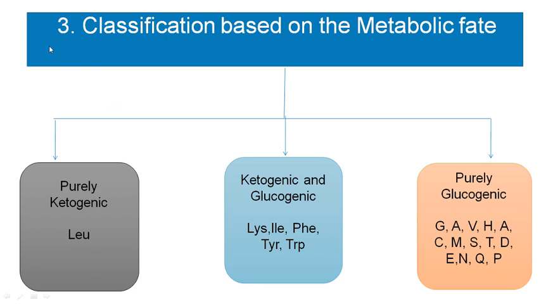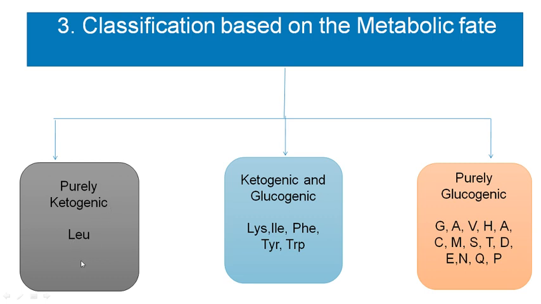The third way to classify the amino acids is based on their metabolic fate. Based on the catabolic end products of these amino acids, we can classify them into purely ketogenic, purely glucogenic, or both ketogenic and glucogenic amino acids. When you do the catabolism of these amino acids, the end product will be either a TCA cycle intermediate or acetoacetate or acetyl-CoA. If the amino acid ends with acetyl-CoA or acetoacetate, they are said to be ketogenic amino acids. They can directly enter into the fatty acid pathway, the lipid pathway, and can produce ketone bodies.